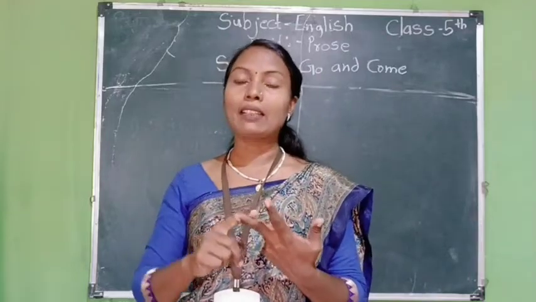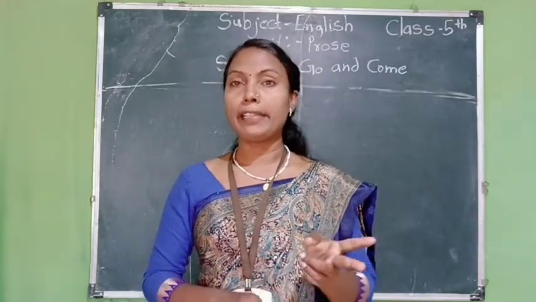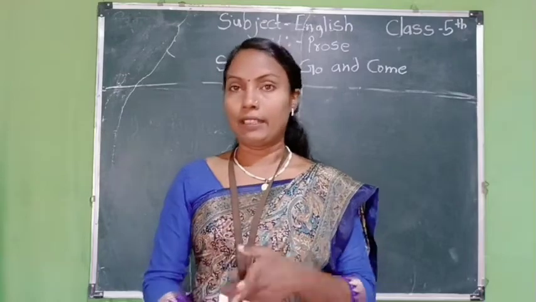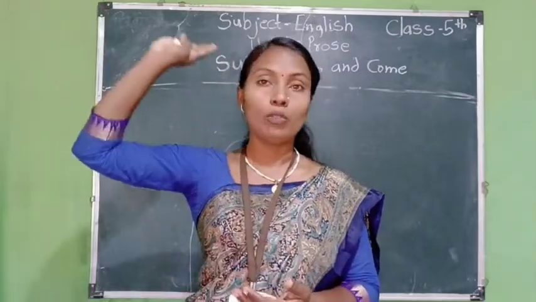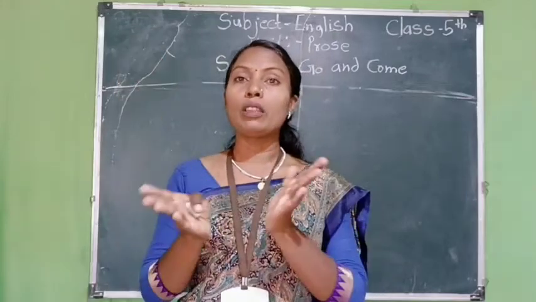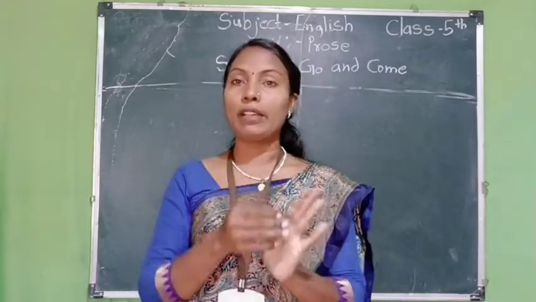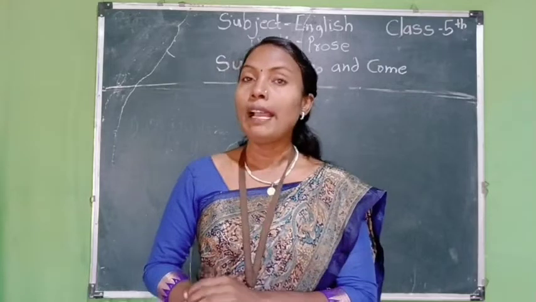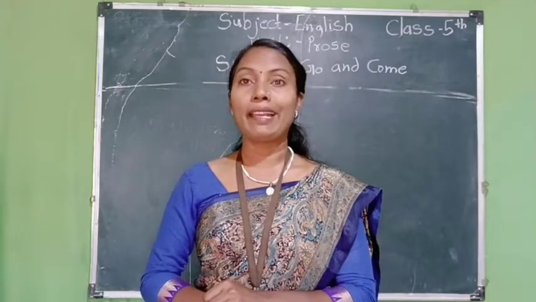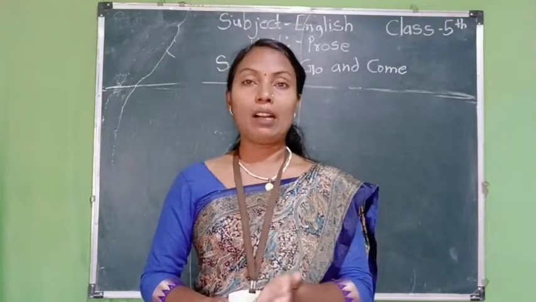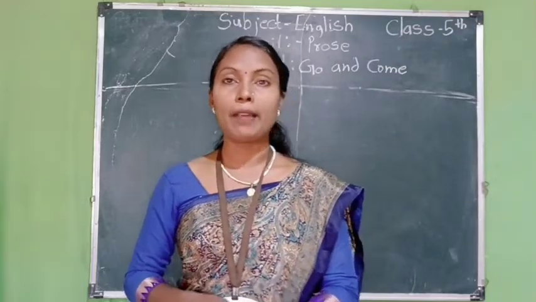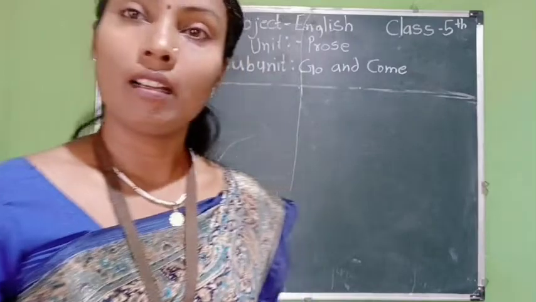These both have different meanings. They are the opposite of each other. One says come and the second one says go outside. So both words are different from each other, opposite to each other. So we are very excited to learn and teach you the prose named Go and Come.